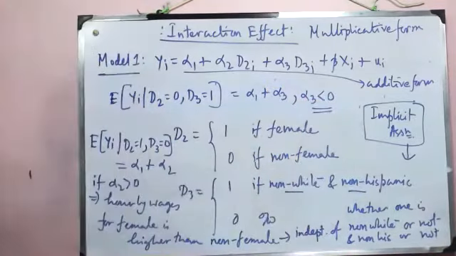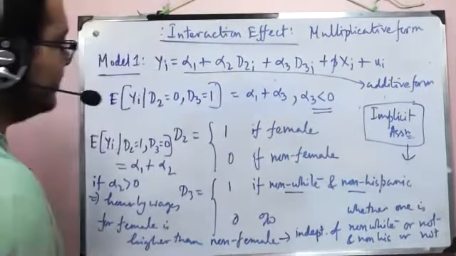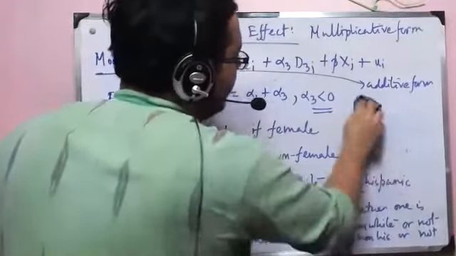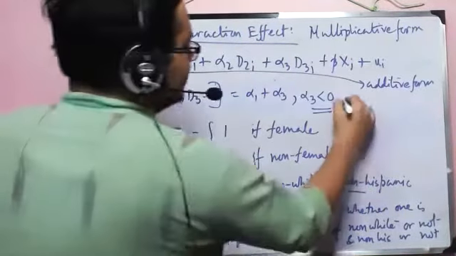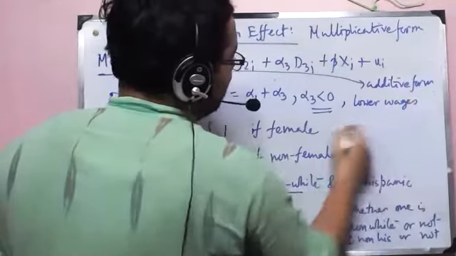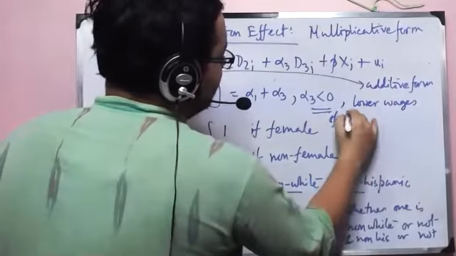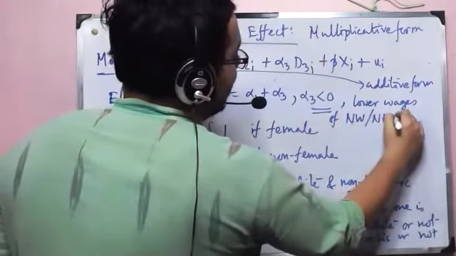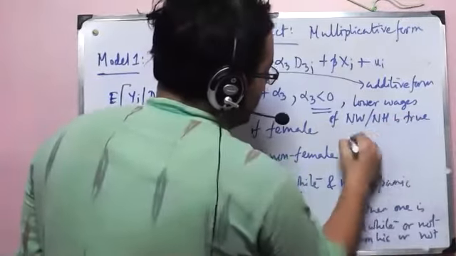Then again the implicit assumption is that the fact that hourly wages are lower for non-white, non-Hispanic is true across gender.